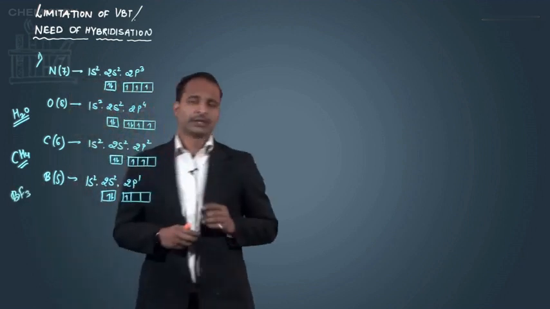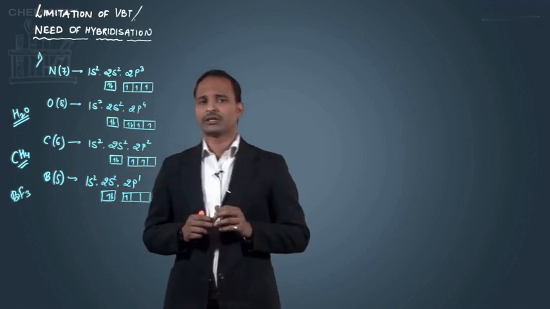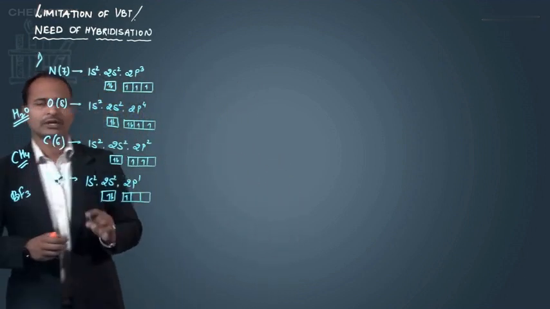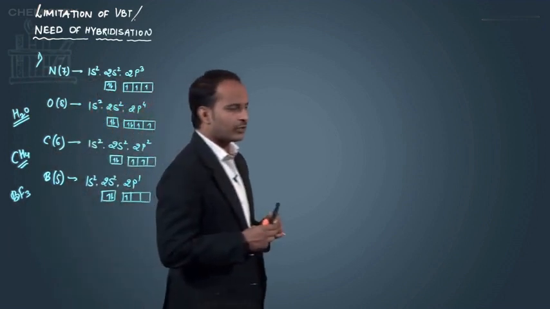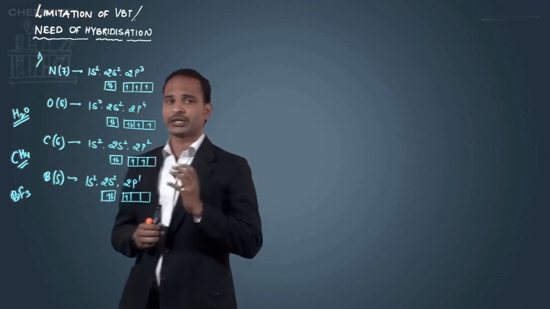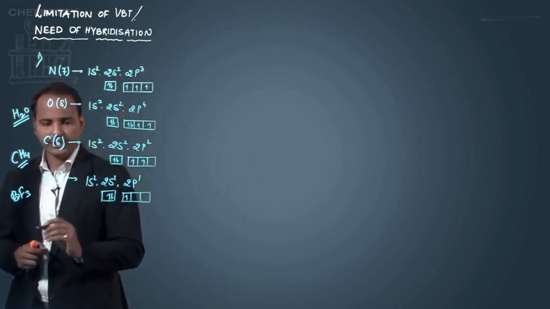In BF3 the boron combines with the 3 fluorine atoms by 3 bonds. So in the case of boron, again I can say the valence bond theory failed to explain that if the boron is having only one half-filled orbital, then how it is forming 3 bonds. After boron, the next is beryllium,